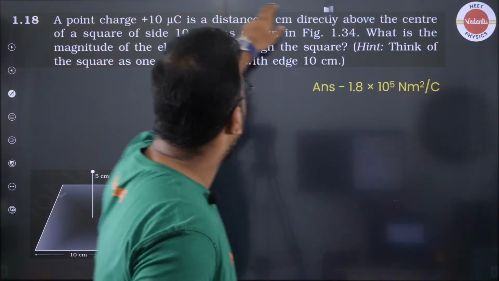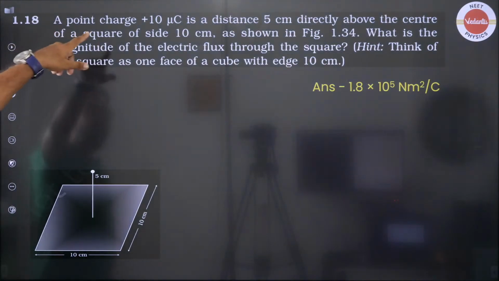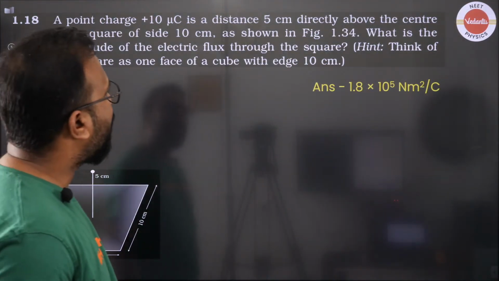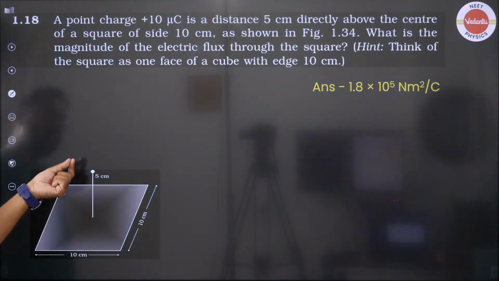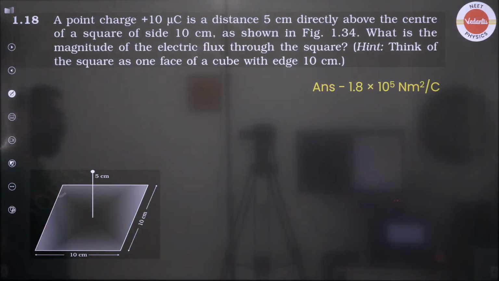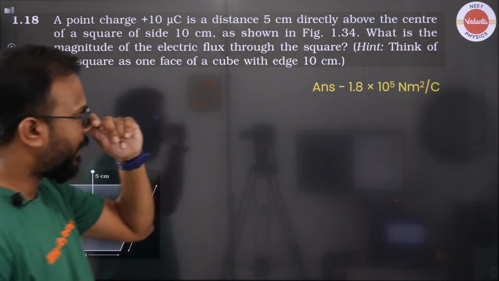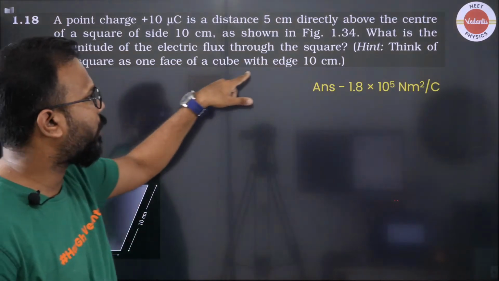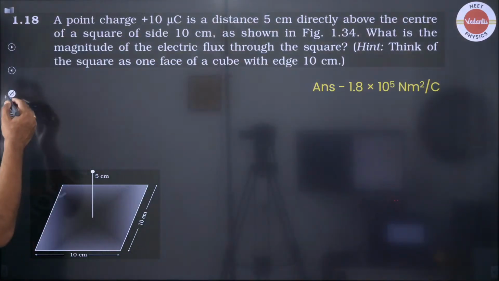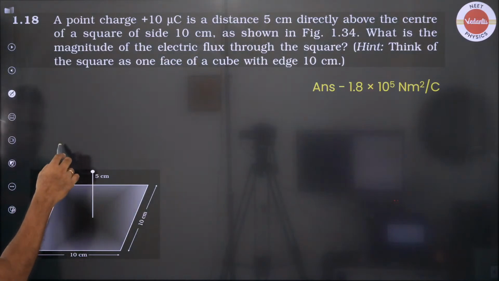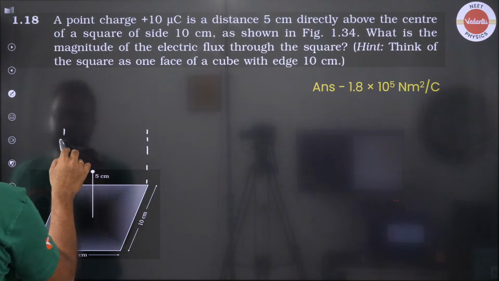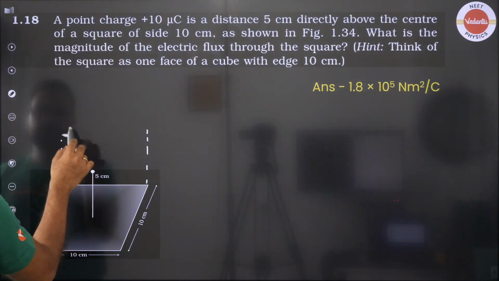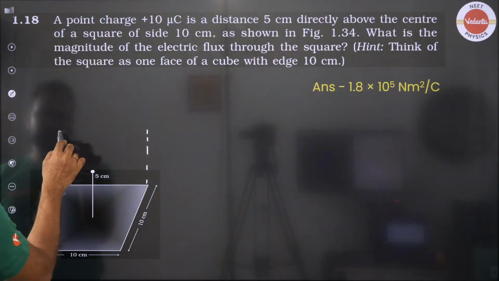Okay everyone, so you see that a point charge of 10 microcoulomb is at a distance of 5 centimeter directly above the center of a square, as shown in the figure. What is the magnitude of the electric flux through the square? A hint has also been given in NCERT: think of the square face as one face of a cube with edge 10 centimeter. That means if you draw a cube whose side length is 10 centimeters.